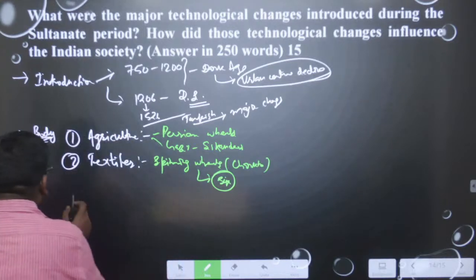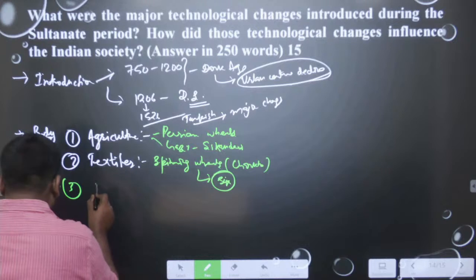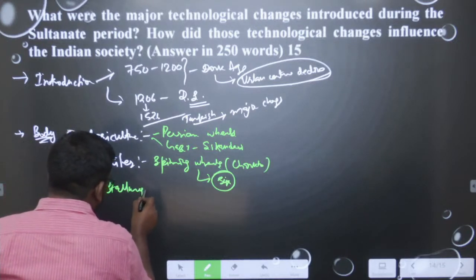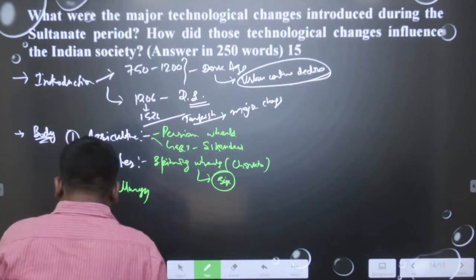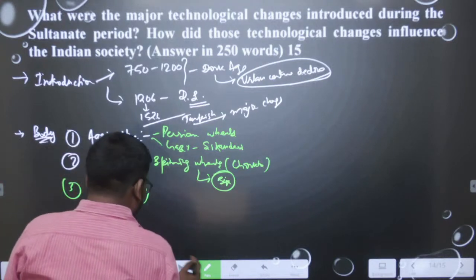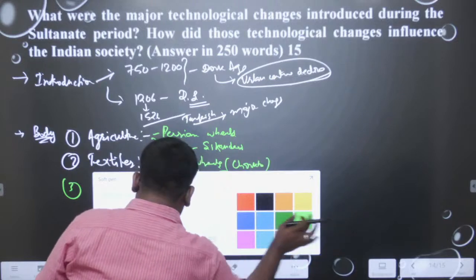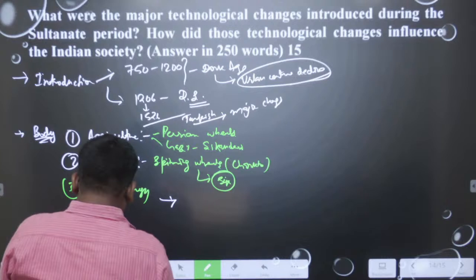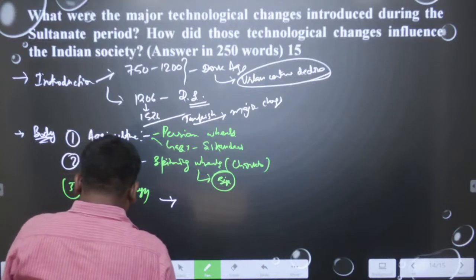Then we can talk about metallurgy. Metallurgy is an important point for us. What do I mean by metallurgy? Especially some important developments came in this time. Vertical bone pits came.